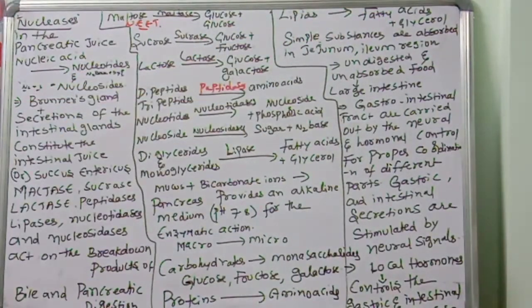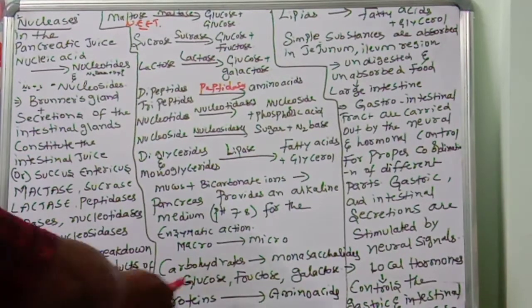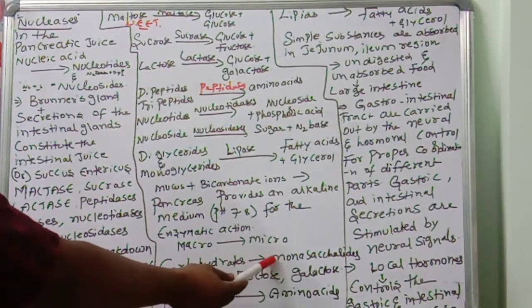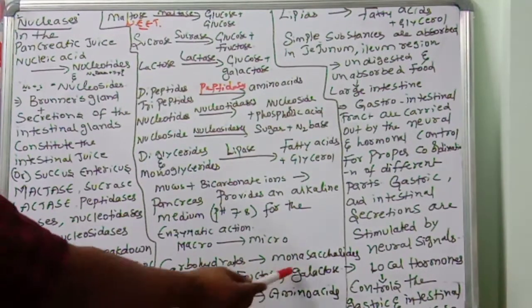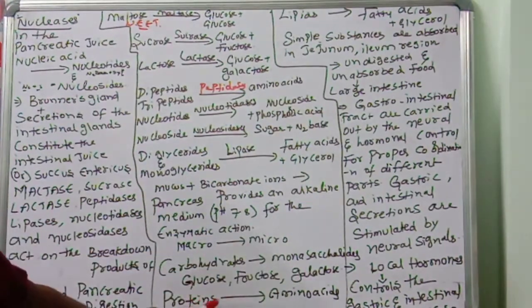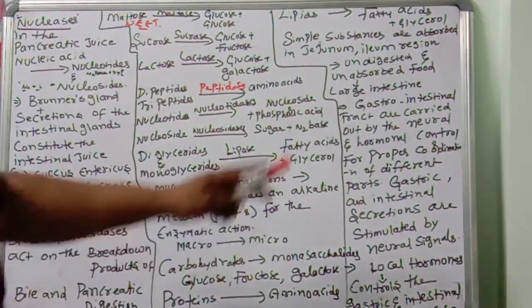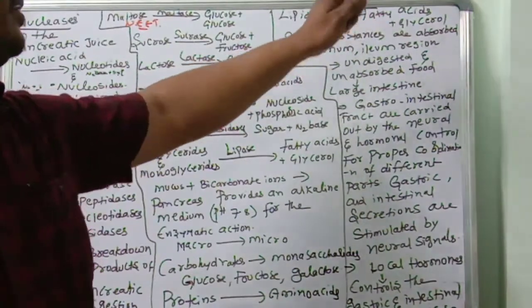So like this, all the macromolecules convert into simple compounds. Carbohydrates, which are complex, convert into monosaccharides: glucose, fructose, galactose. Proteins convert into amino acids. Lipids convert into fatty acid and glycerol.